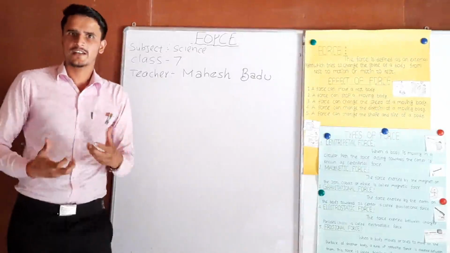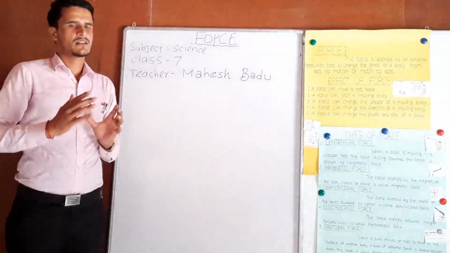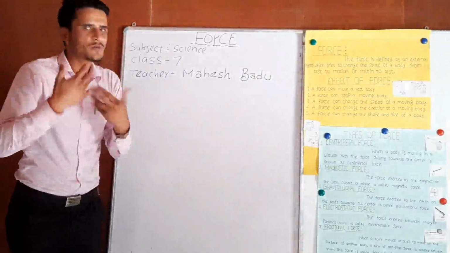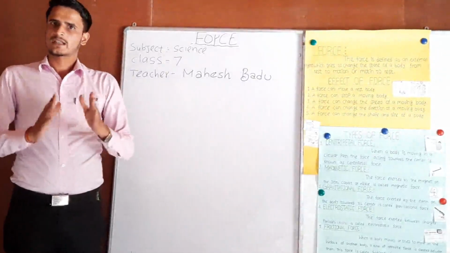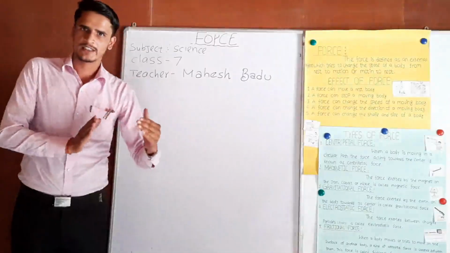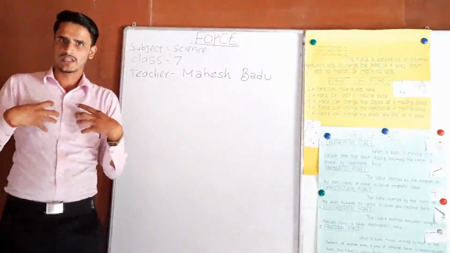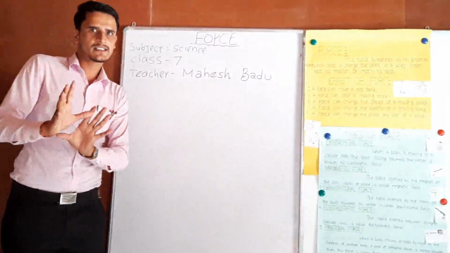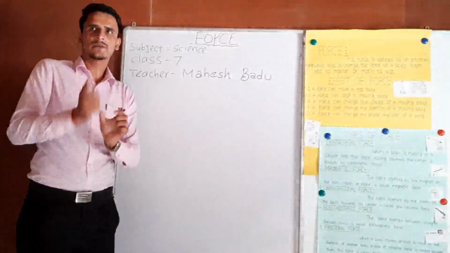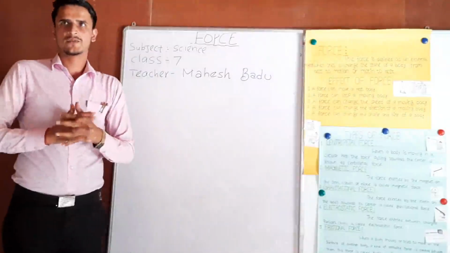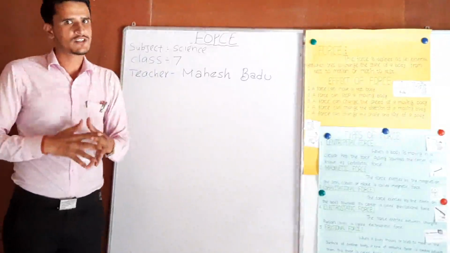When we apply a force on a moving body, the speed of that body increases or decreases. If we want to increase or decrease the speed or velocity of a moving body, we have to apply a force on it.